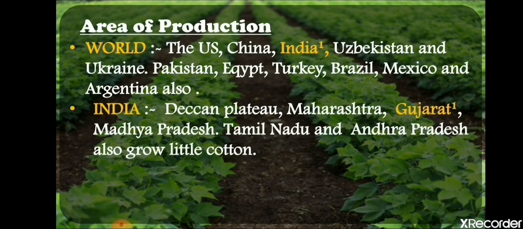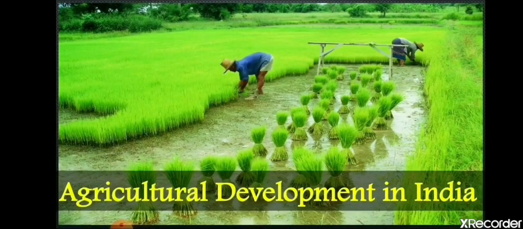Now if we talk about India, the Deccan Plateau, Maharashtra and Gujarat are the leading producers. Both Maharashtra and Gujarat give good production of cotton, but Gujarat is the leading producer this time. Madhya Pradesh, Tamil Nadu and Andhra Pradesh also grow a little cotton. So two crops were left, cotton and jute, and I have explained them and shown you the pictures. Now let's see the next topic.